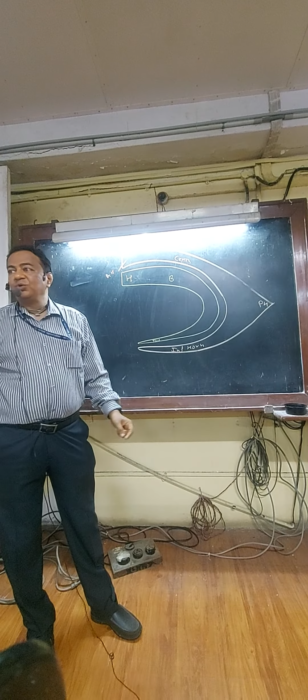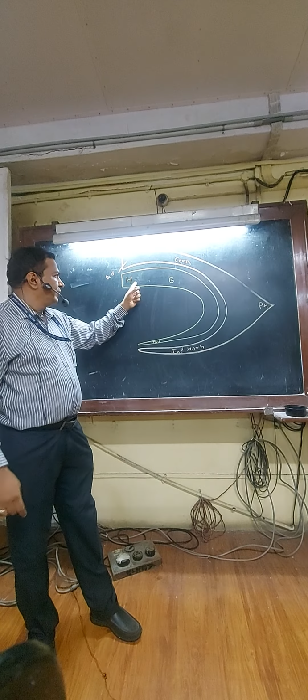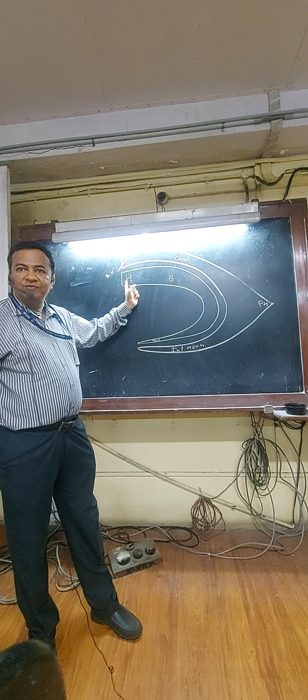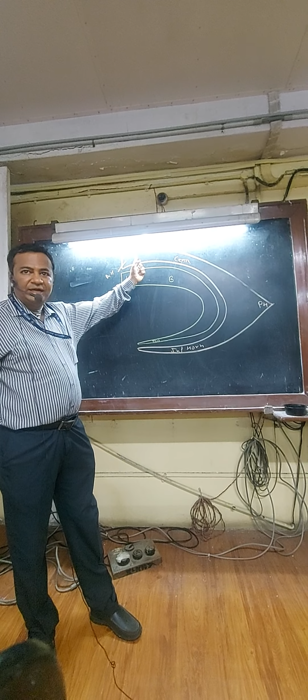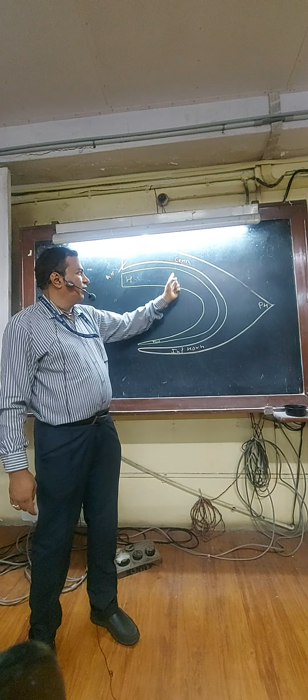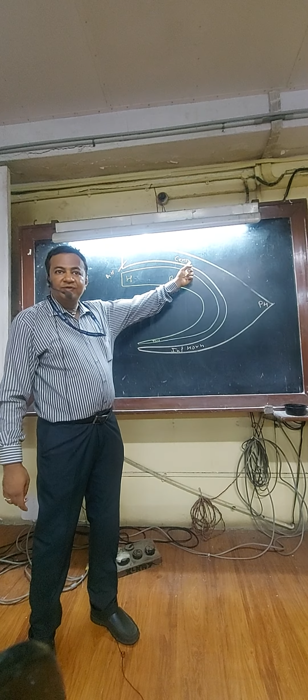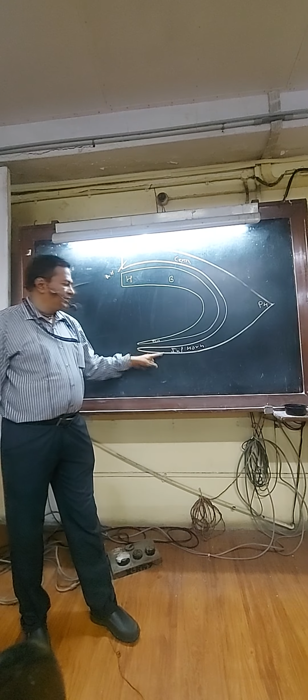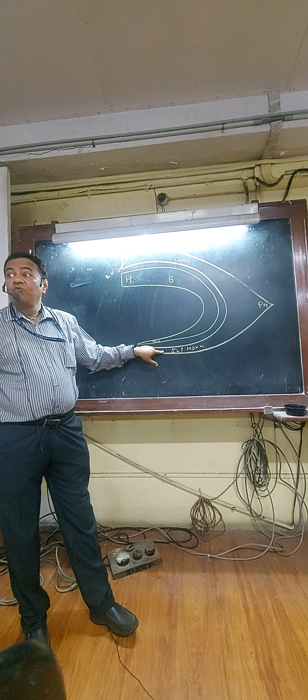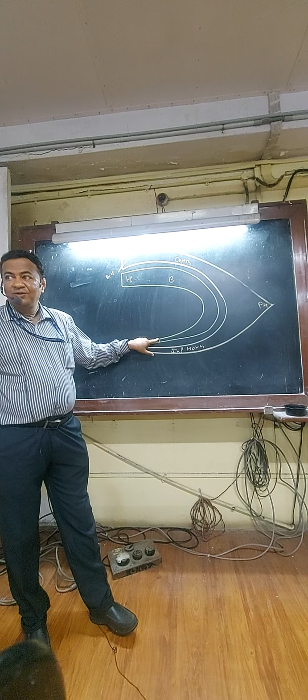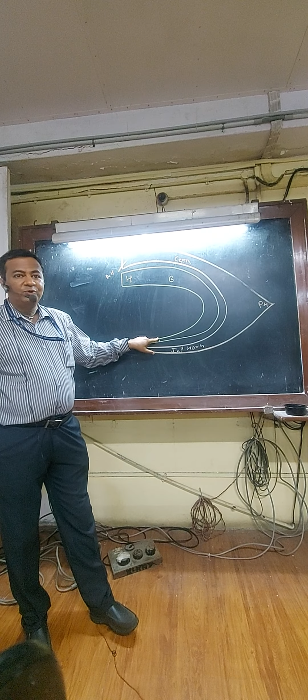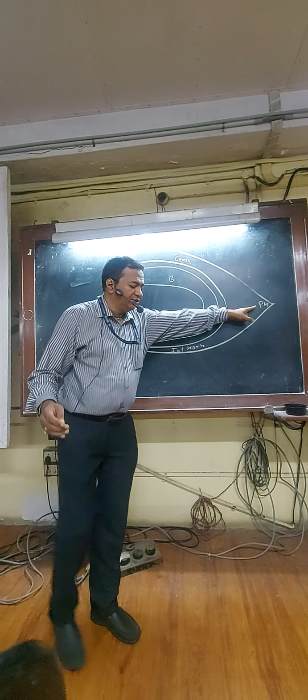Here comes your MCQ, caudate nucleus. Head forms the floor of the anterior horn of the lateral ventricle, body forms the floor of the central portion. Tail lies in the roof of the inferior horn. The only portion of the lateral ventricles not connected to the caudate nucleus is the posterior horn.